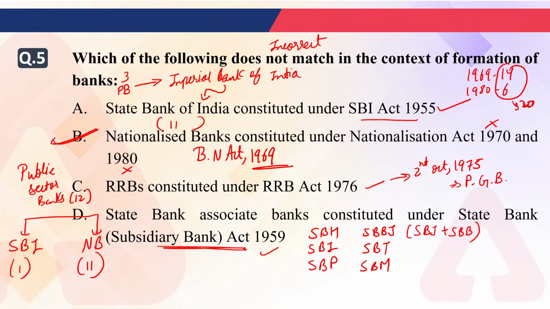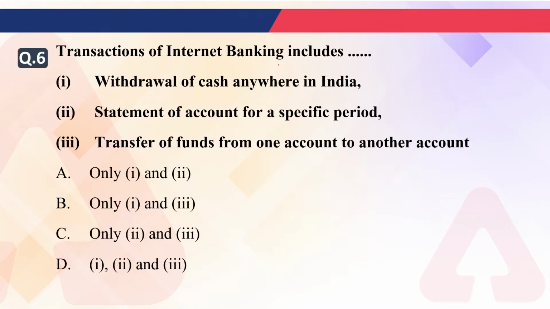Okay, next. Transactions of internet banking include: first, withdrawal of cash anywhere in India; second, a statement of account for a specific period; third, transfer of funds from one account to another account. So which of the following transactions will be provided under internet banking? A, B, C or D?